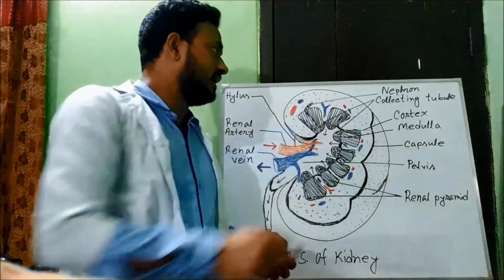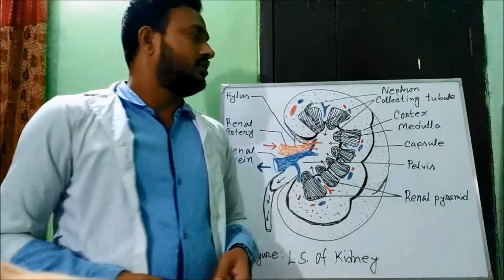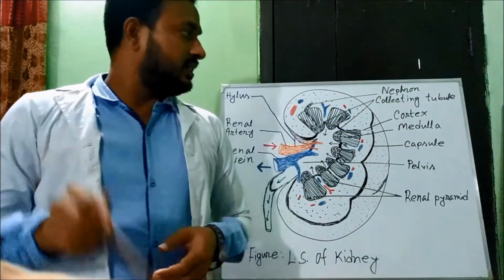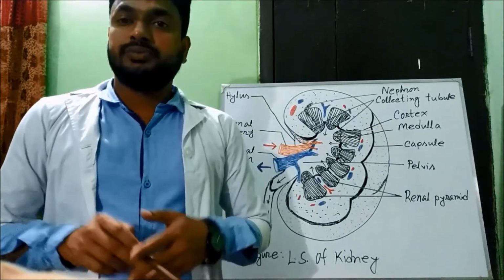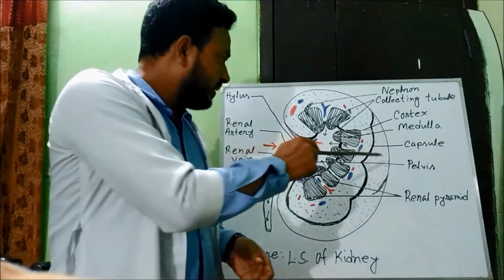One is the nephron and another is the collecting tubule. Urine is produced in the nephron and the collecting tubule carries urine to the pelvis.